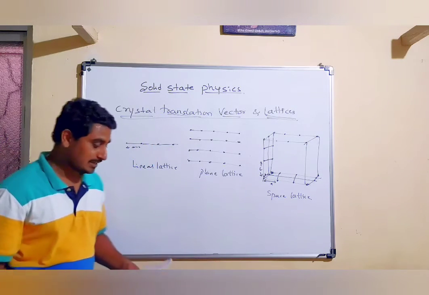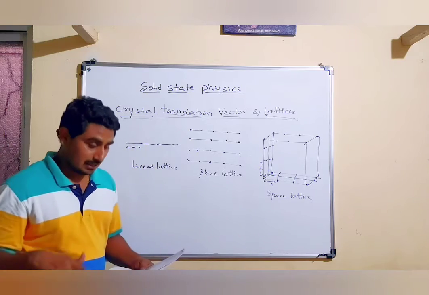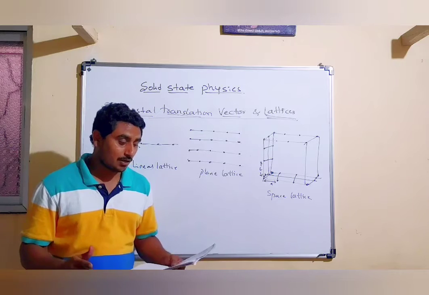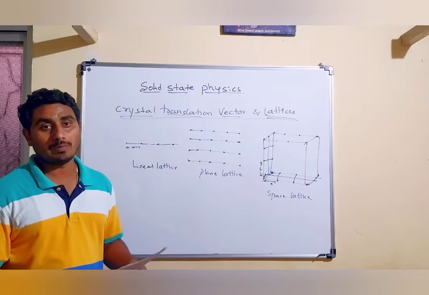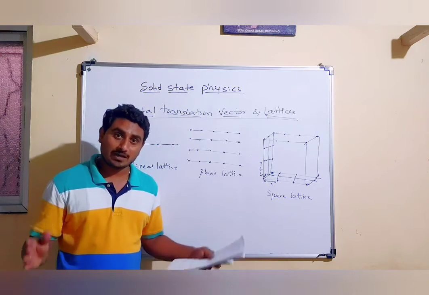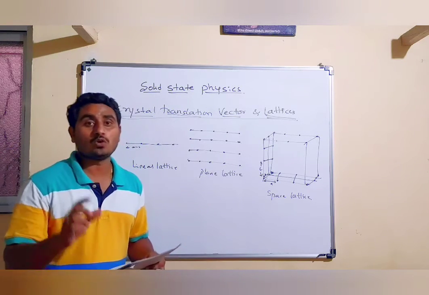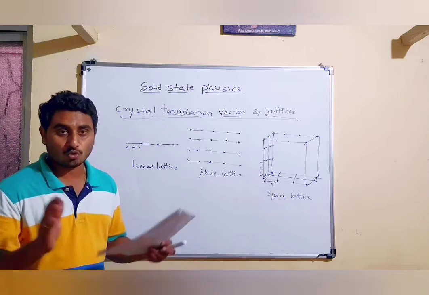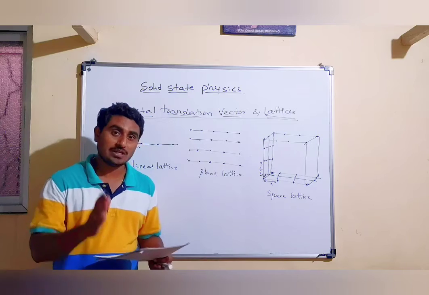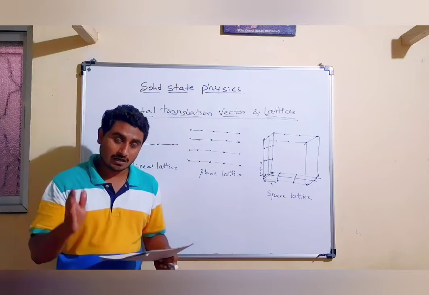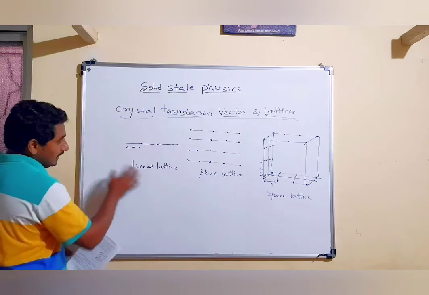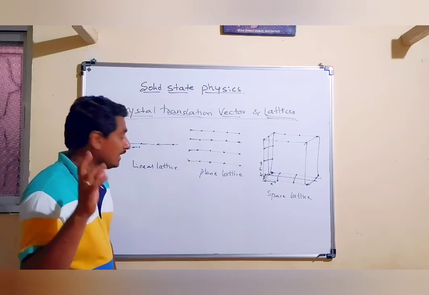All the lattice points in space can be generated by translating three non-coplanar unit vectors. The three non-coplanar unit vectors, that is, three non-coplanar directions, constitute the coordinate system. And here I have considered a linear lattice.